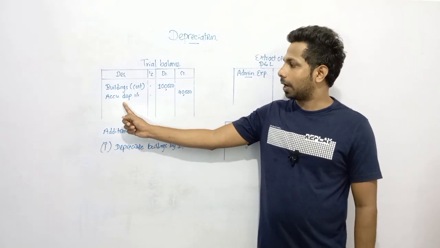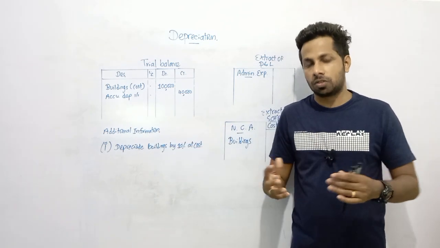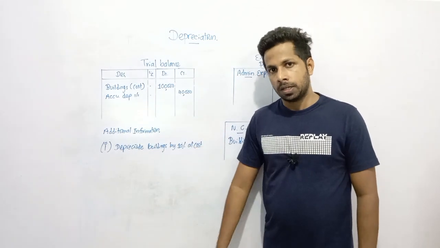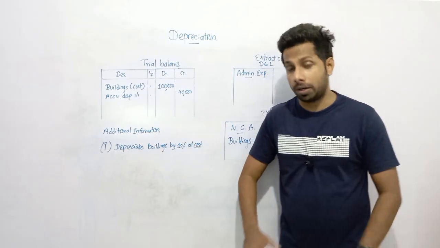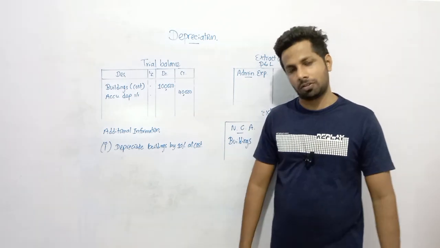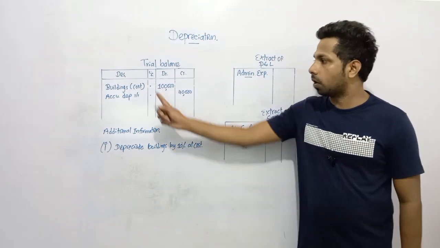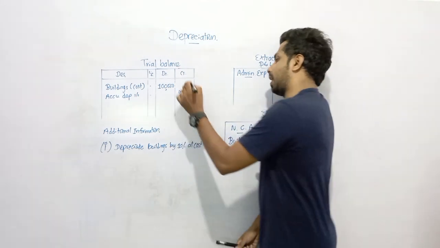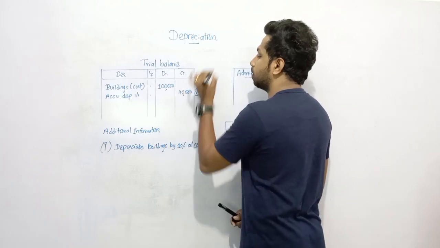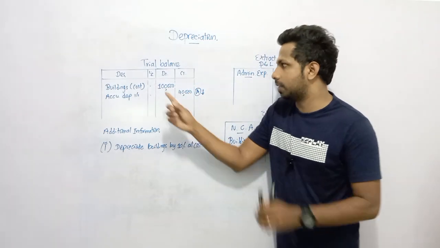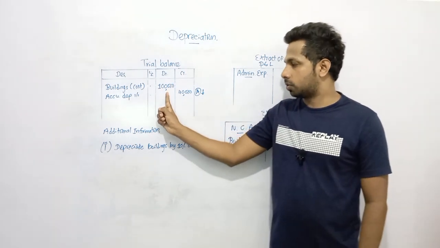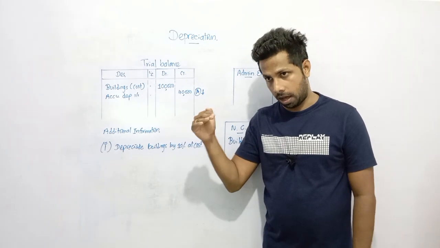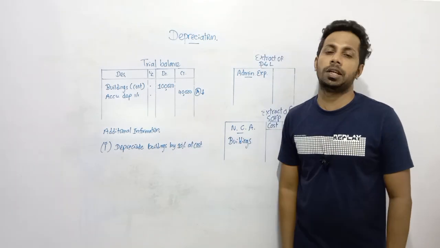And already you can see accumulated depreciation. What do you mean by accumulated? That means this is the depreciated amount, my dear children, so far. This is the depreciation amount already, the amount already depreciated by the business, 40,000. Out of the cost, 40,000 is already depreciated. What is this accumulated depreciation account? This is an account which you use to decrease the non-current asset. When decreasing assets, credit. Out of the cost of the building, 40,000 was already depreciated as at 1st of January, up to the beginning date of the accounting period.